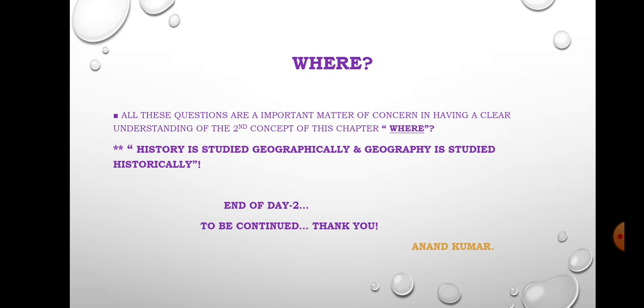So geography is also not possible without history. Both are dependent on each other. In class 6 we have to read history, geography and civics, and according to me all three subjects are important.